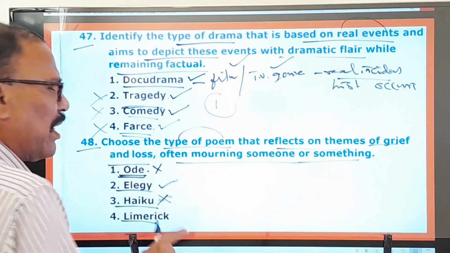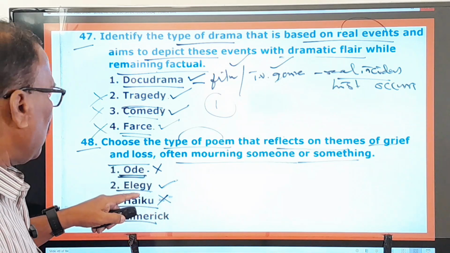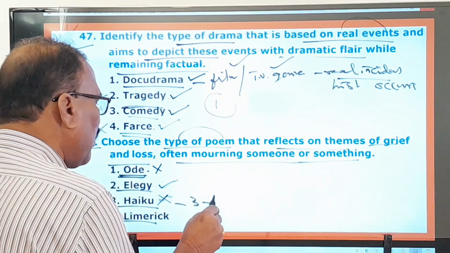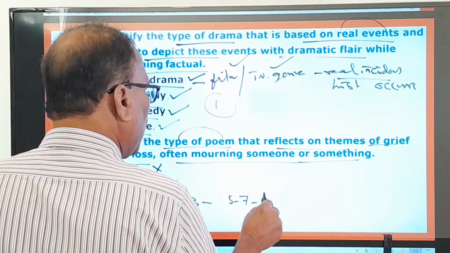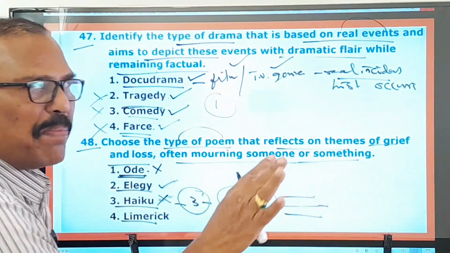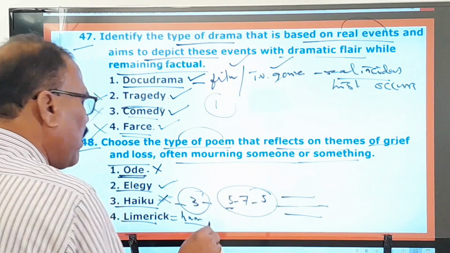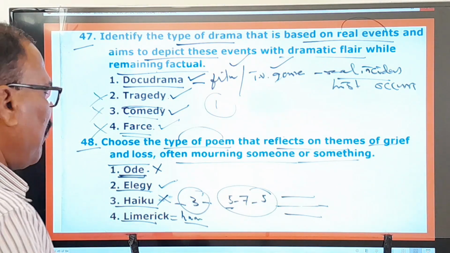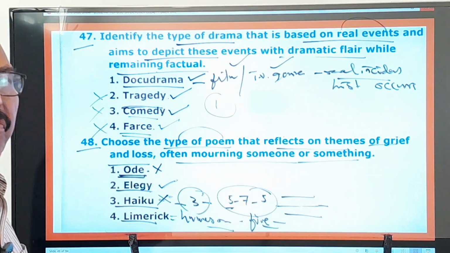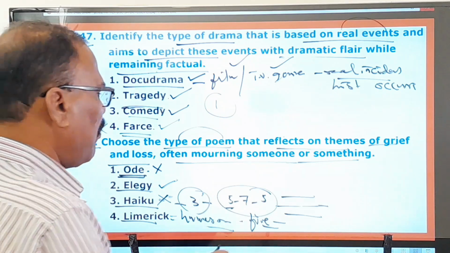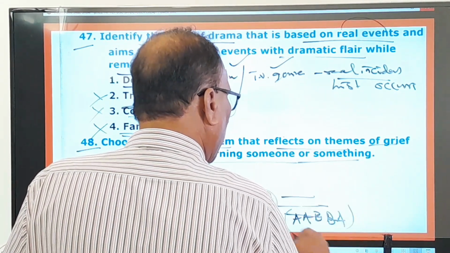Haiku is a Japanese poem consisting of 3 lines only, with a 5-7-5 syllable pattern. And limerick is a humorous poem consisting of 5 lines, and this poem has the rhyme scheme of AABBA.